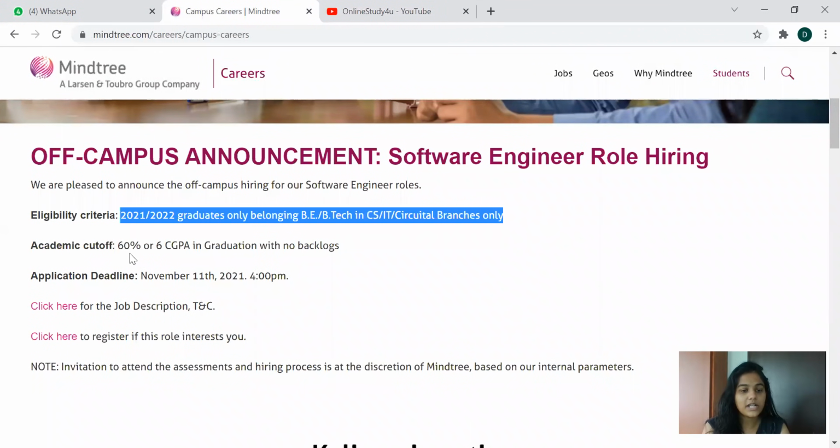So next is the academic cutoff, that is 60% or 6 CGPA in graduation with no backlogs. Now the application deadline is on November 11th. So before that, make sure you apply to this job. Now we have the job description and a link to click here to register. Okay, so let's see the registration process.